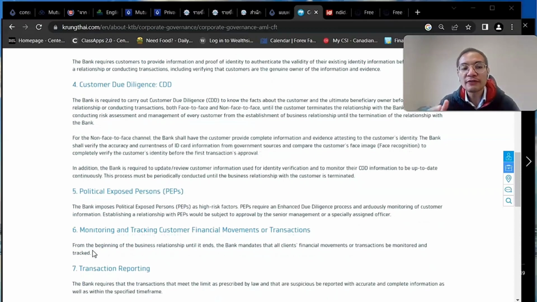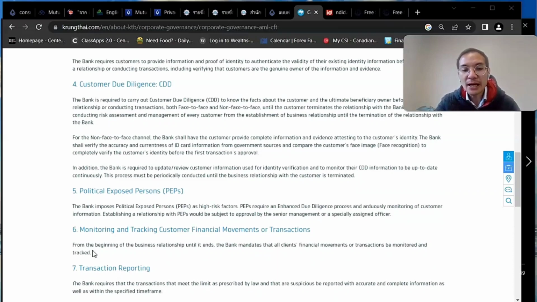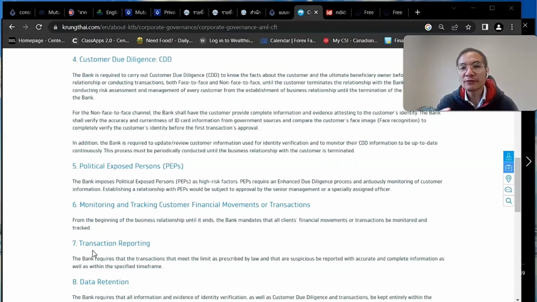And then they'll verify whether or not the person is a politically exposed person, a PEP. In Thailand, if you have run for public office and your name is there, then you'll be regarded as a PEP. At the time when I used to work at the bank, there were 3 levels of KYC: 1, 2, and 3.